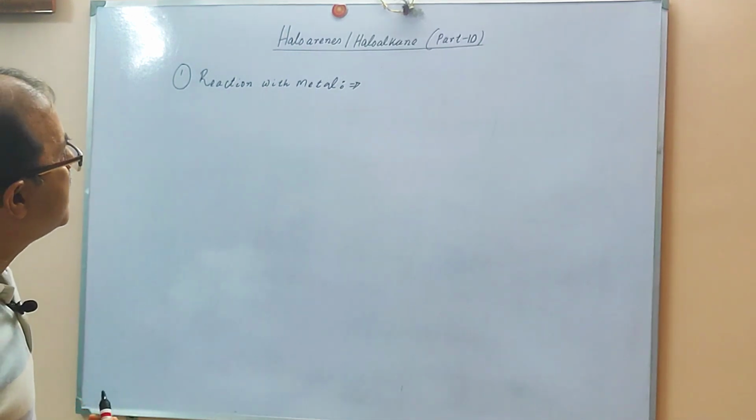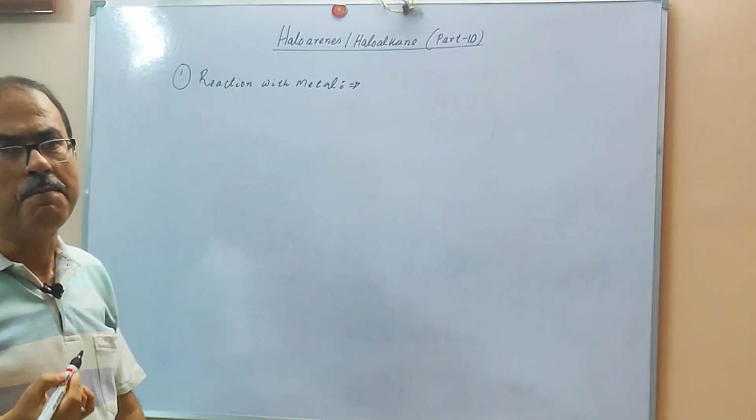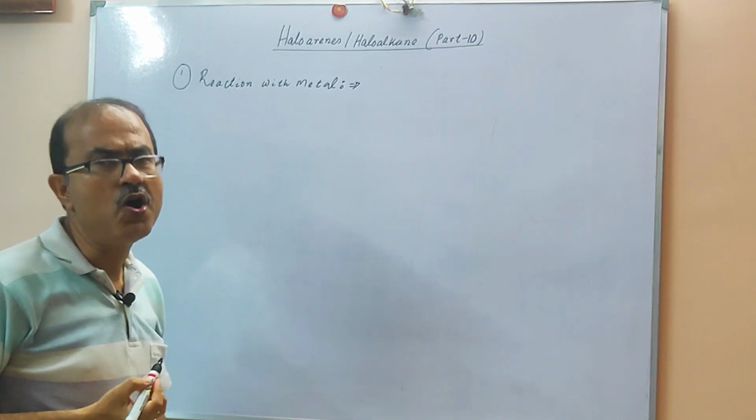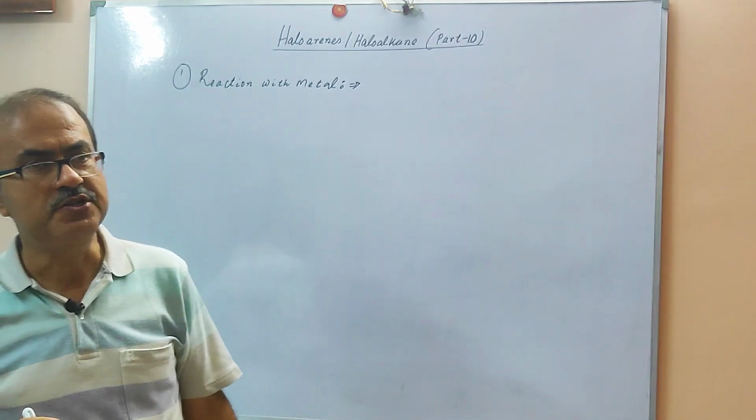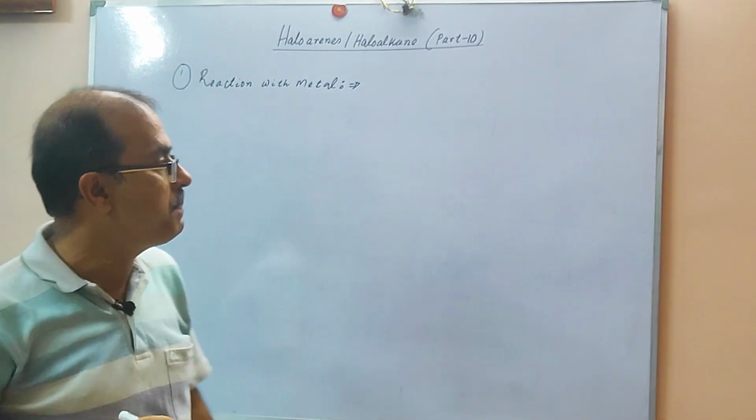So this is a very important type of reaction, the reaction with the metal. It is not that every metal will give this type of compound.